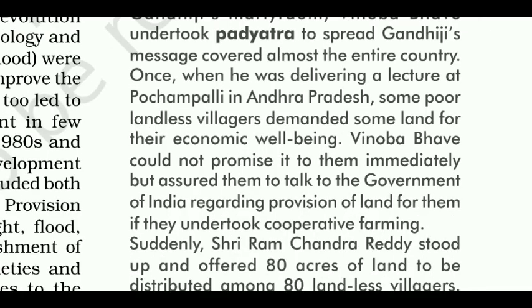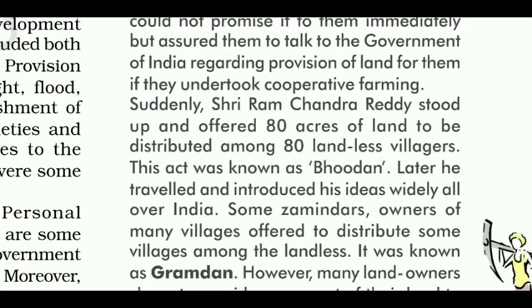Once, when he was delivering a lecture at Pochampalli in Andhra Pradesh, some poor landless villagers demanded some land for their economic well-being. Vinoba Bhave could not promise it to them immediately, but assured them to talk to the Government of India regarding provision of land for them if they undertook cooperative farming. Suddenly, Sri Ramchandra Reddy stood up and offered 80 acres of land to be distributed among 80 landless villagers. This act was known as Bhudan. Later, he travelled and introduced his ideas widely all over India.